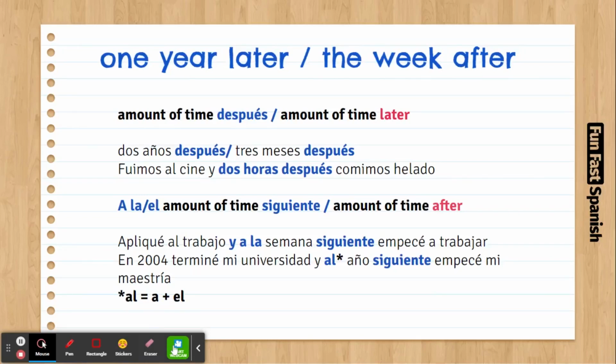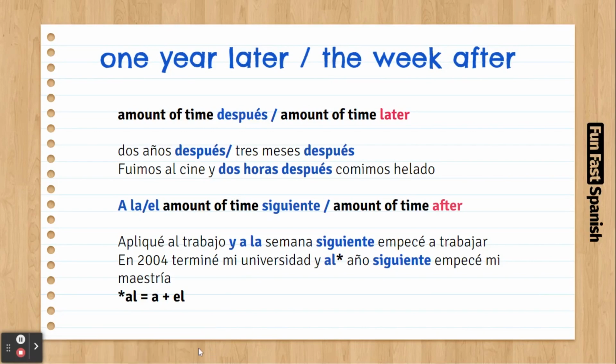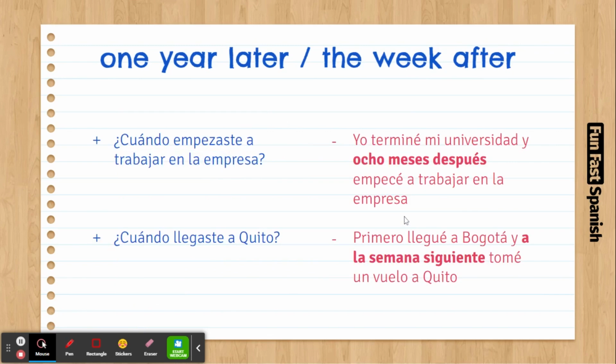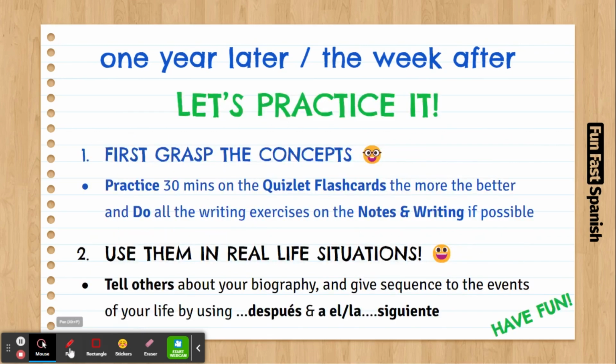So, how do you practice this? The first thing we have to do is think about a story in the past. Maybe your life, your biography, or a process in the past, and you're going to give sequence to it. To do so, of course, practice your Quizlet flashcards. If writing helps you, do it also.